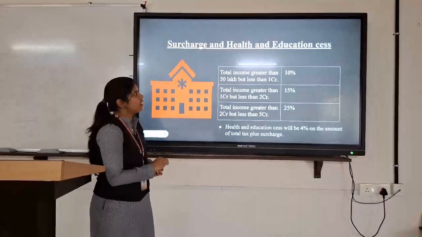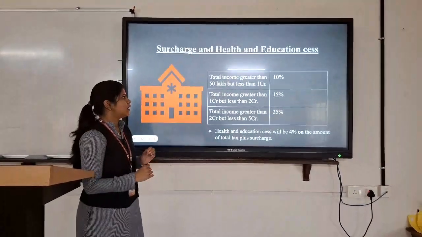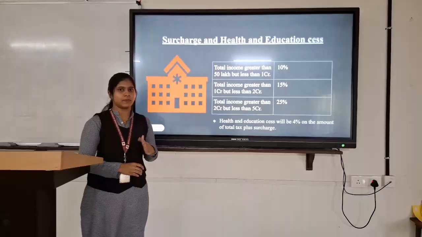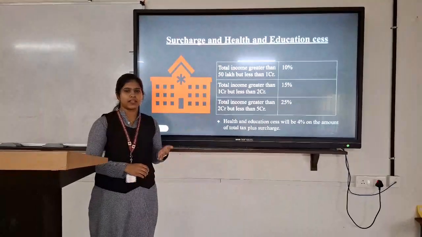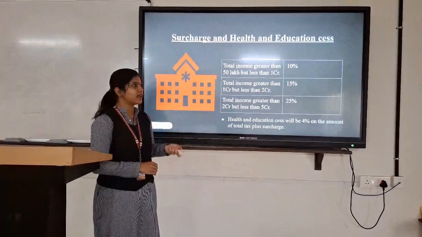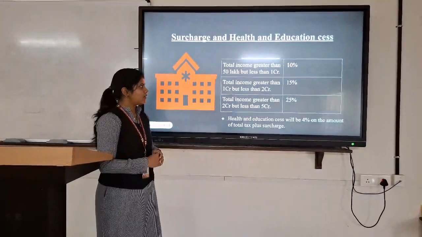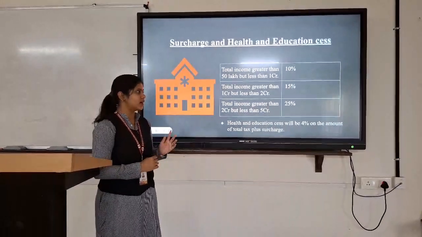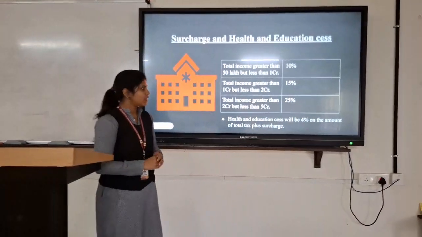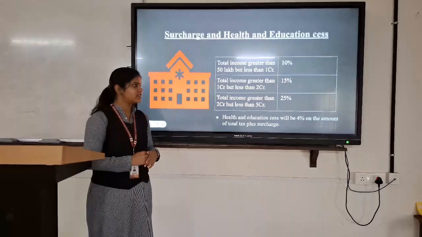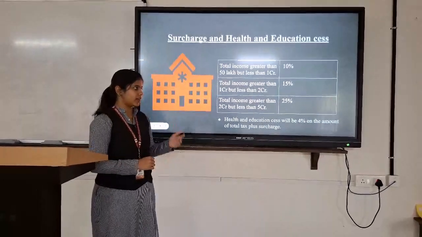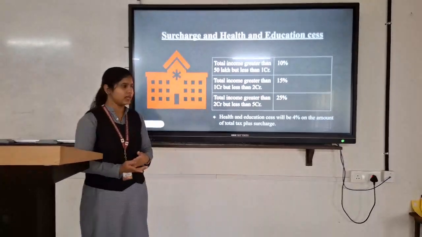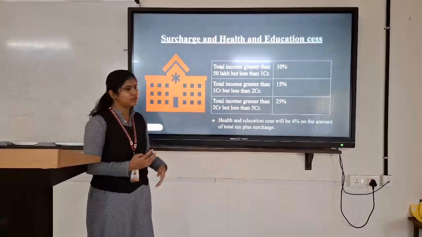Next is surcharge and health and education cess. Surcharge applies if the total income is greater than 50 lakh but less than 1 crore; the person has to pay 10% tax. If the total income is greater than 1 crore but less than 2 crore, the person has to pay a tax rate of 15%. For total income greater than 2 crore but less than 5 crore, the person has to pay a tax rate of 25%. So this is for persons earning an income above 50 lakh and up to 5 crore.